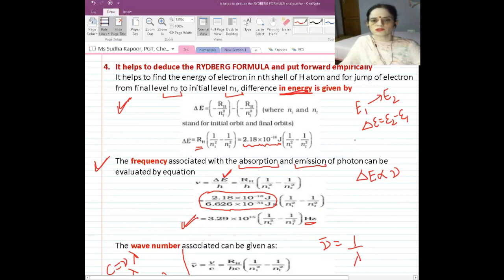So with a lot of usefulness, the Bohr model had success in explaining the stability and spectrum, but still there are certain things left which were not explained by the Bohr model, which are considered the limitations of Bohr. So let's have a look at the limitations of Bohr.